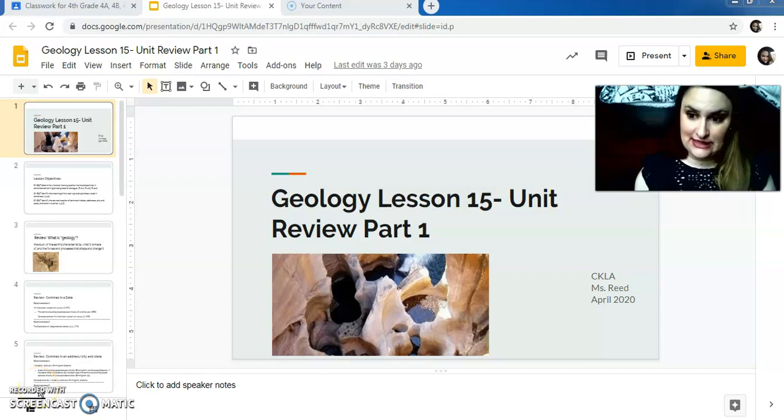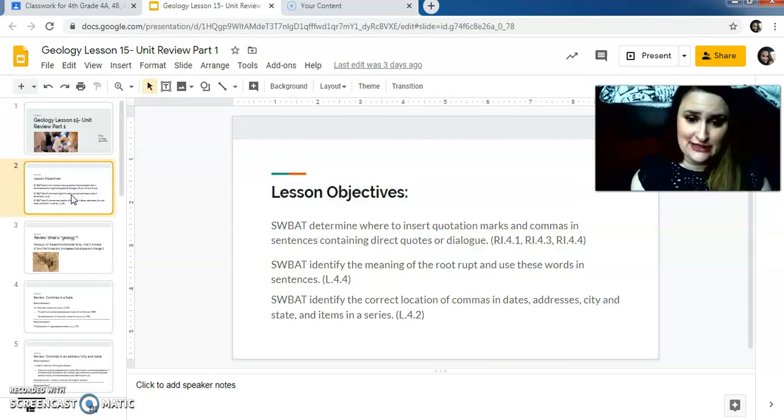Today is Thursday, April 30th, and today we are doing Geology Lesson 15, Unit Review Part 1. So we're at the end of our Geology unit. Normally we would be completing an assessment, but because it wouldn't really be in your best interest to do an assessment from home, we're going to be reviewing everything that we've learned in terms of content, morphology, and grammar. There are about 3 different assignments that you need to complete today, but there's not going to be any additional reading. So these are your lesson objectives.